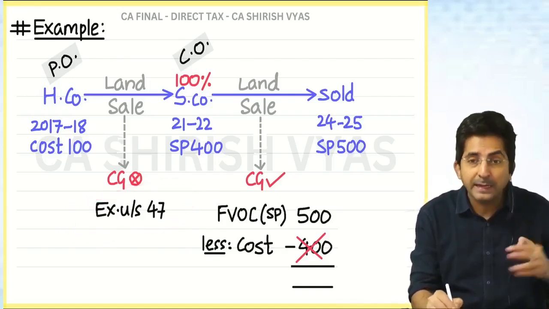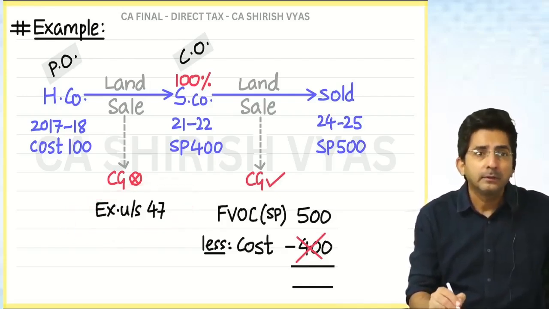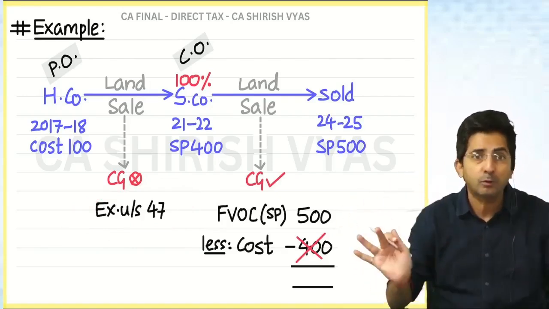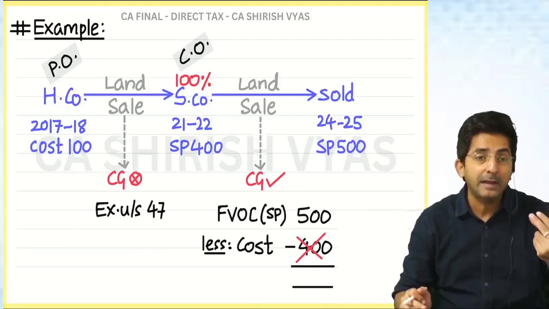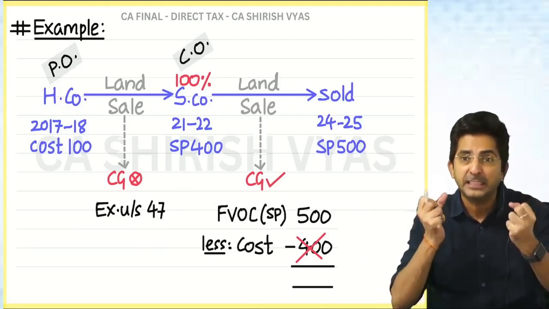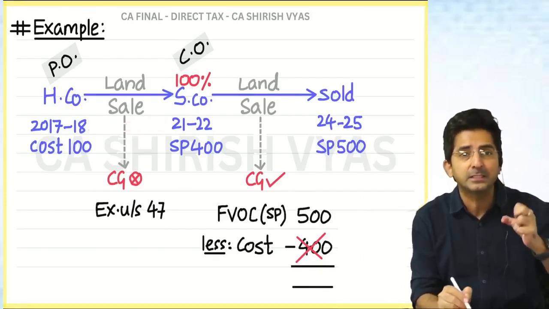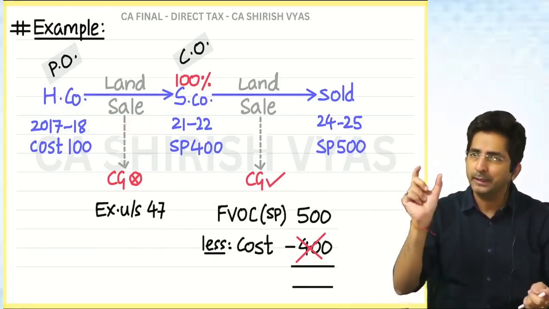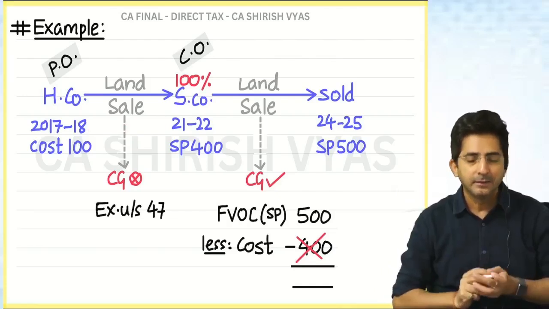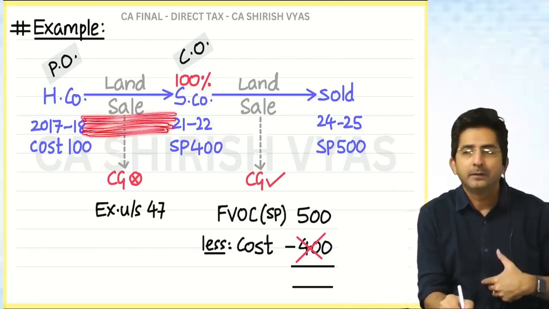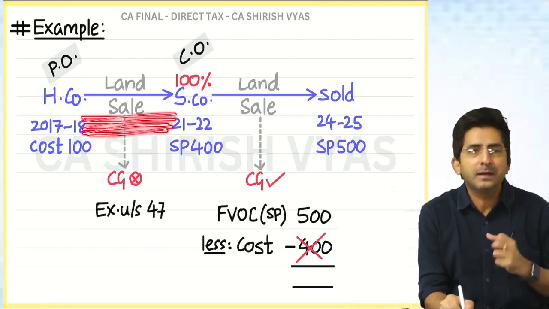But now the land has gone out. Now can you say the land is with us only? No, it has gone out. And once the land has gone out, the gain is realized. Up till here, the gain was unrealized. Have you heard in accounts, realized gain, unrealized? See, till the time the land was with us only, the gain was unrealized.